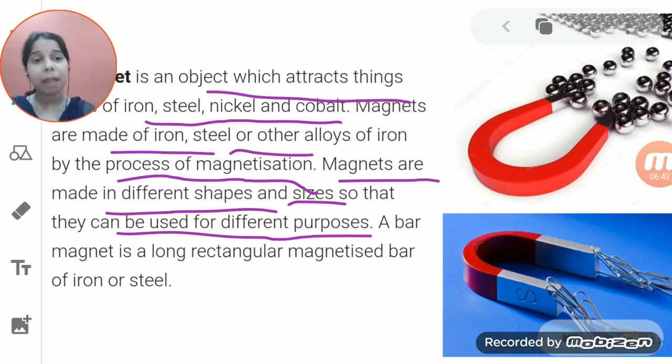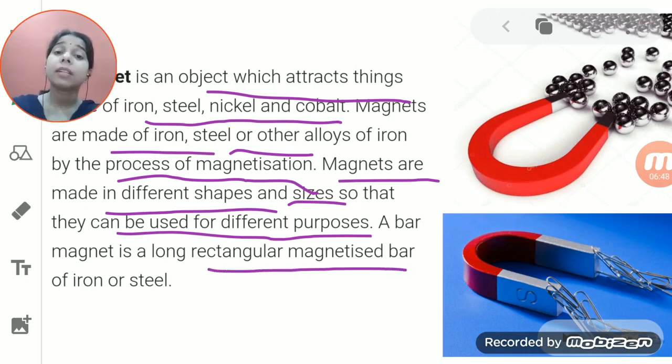Now a bar magnet is there, students. Let me tell you about a bar magnet. I'll show you what a bar magnet is. It is a long rectangular magnetized bar of iron or steel. Now again the term magnetized came, students. It means iron and steel is magnetized. It means it gets converted into a magnet. That particular magnet, we call it a bar magnet.